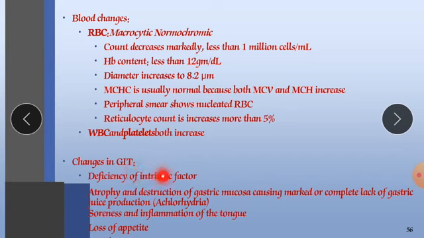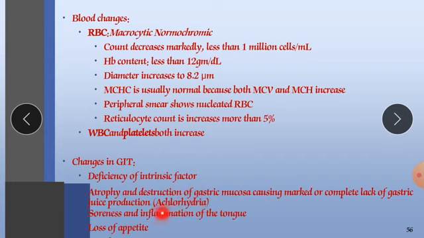Changes in the GIT: deficiency of intrinsic factor will occur. Atrophy and destruction of gastric mucosa, causing marked or complete lack of gastric juice production. Atrophy means the size is going to decrease, and with destruction the mucosa is going to be damaged. Complete lack of gastric juice production means the HCl production is going to be affected. Less HCl production or no HCl production will be there.